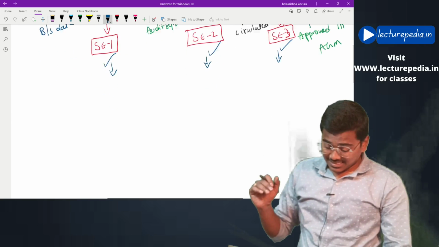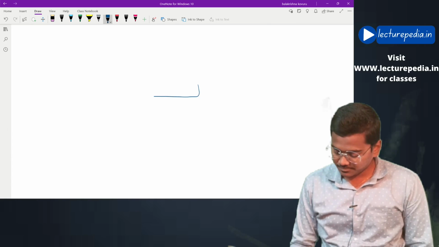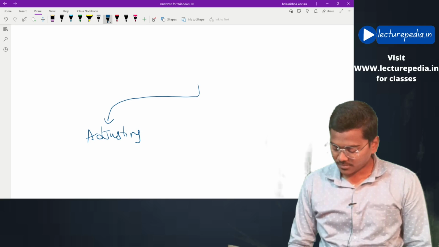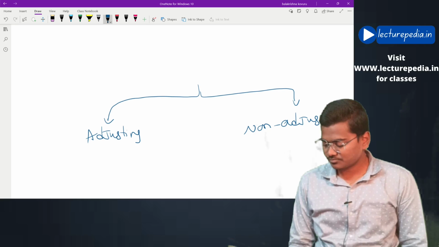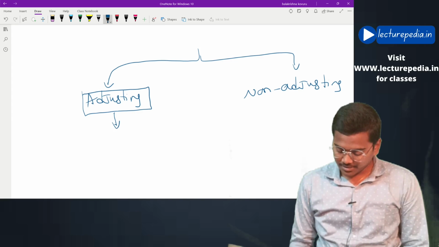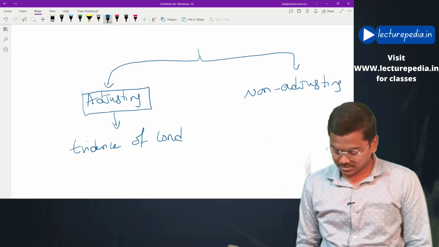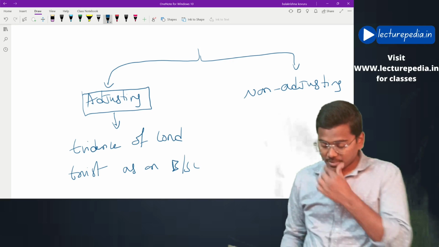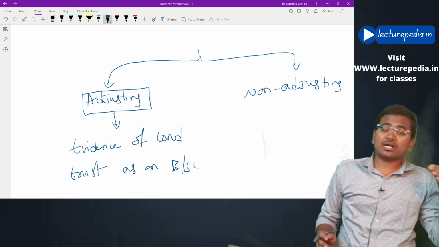Now, these subsequent events can be bifurcated into 2 types. One is adjusting events. Another one is non-adjusting events. Now, these adjusting events provide evidence of conditions existing as on balance sheet date. Those subsequent events which provide evidence of conditions that are existing as on the balance sheet date will be known as adjusting events.